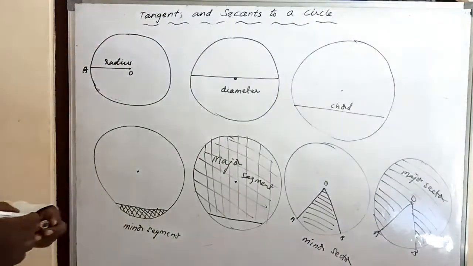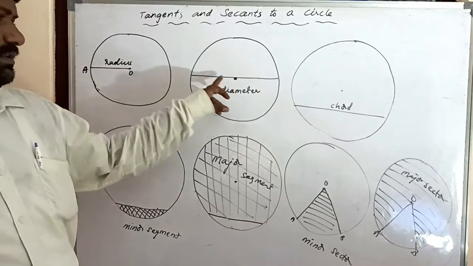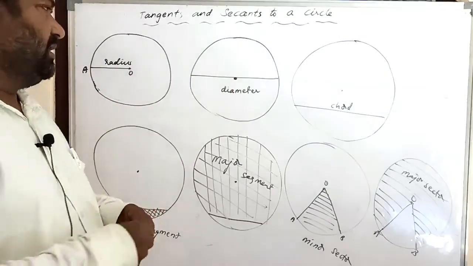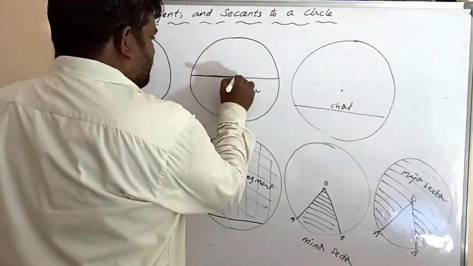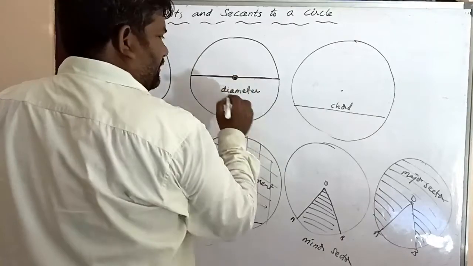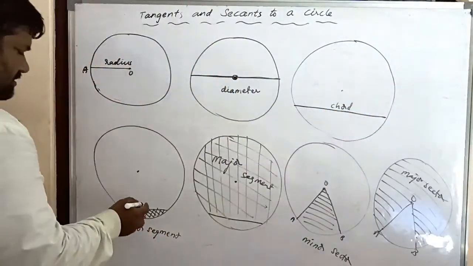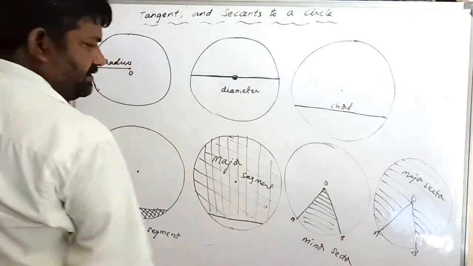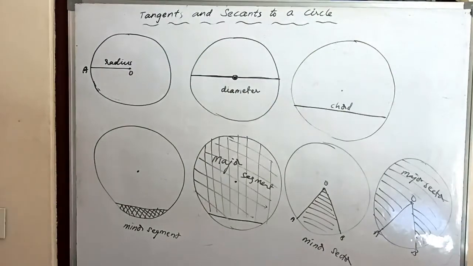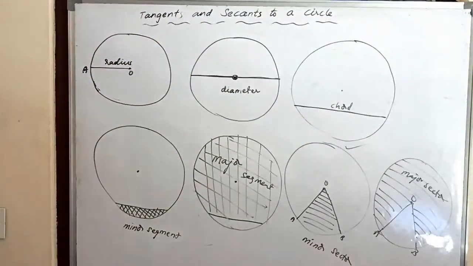Important topics: this is the radius, we already know. Next, the longest chord, through the center, a line segment drawn from the center, this is the diameter. This is a chord. Next, minor segment, the remaining major segment, minor sector, major sector. The minor sector is important.